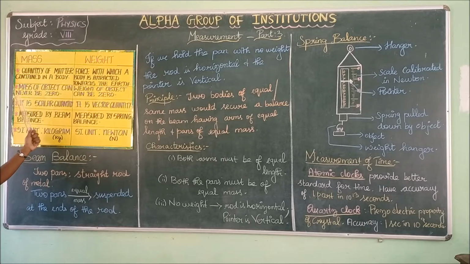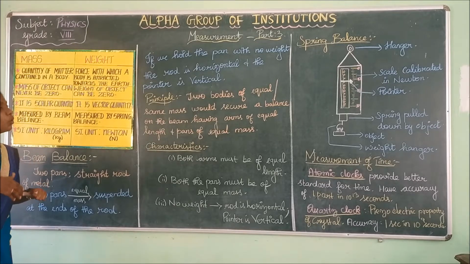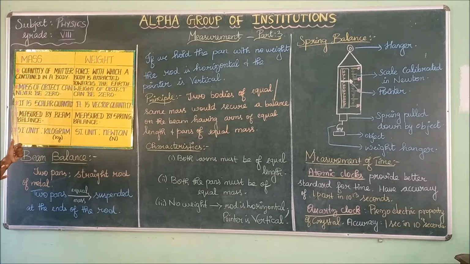Mass of an object can never be zero. In the same way, weight can be zero. It is quite opposite to the mass. Mass can never be zero, but weight can be zero. Mass is a scalar quantity. Weight is a vector quantity.